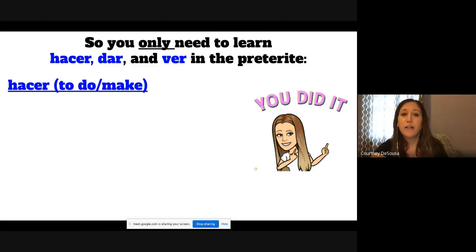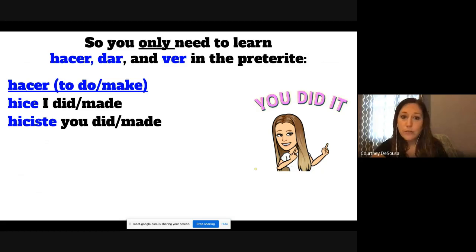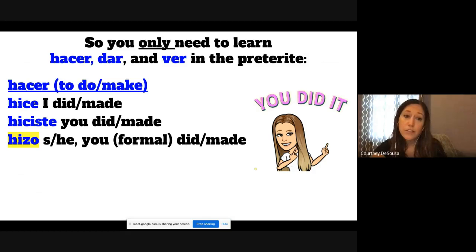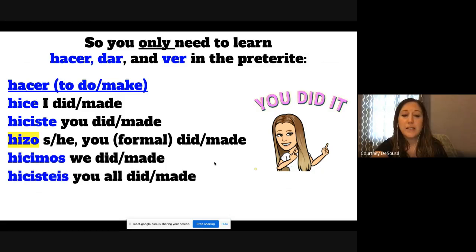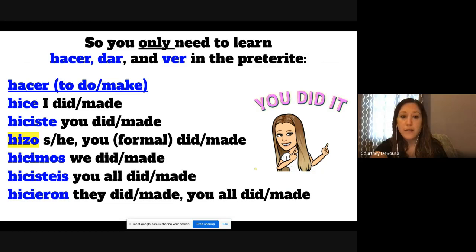Now it's irregular in the preterite because it doesn't follow those endings when we talked about regular preterite verbs, that first lesson. So these are hice, I did or made. Hiciste, you did or made. Hizo, she or he or you formal did or made. Notice that Z is there. That's why I highlighted it. Hizo is unique. It's not like the other 2. Hicimos, hicisteis, hicieron. Also notice the H is silent. So hice, hiciste, hizo, hicimos, hicisteis, hicieron.